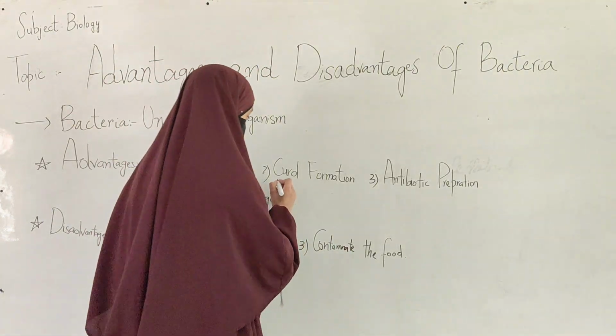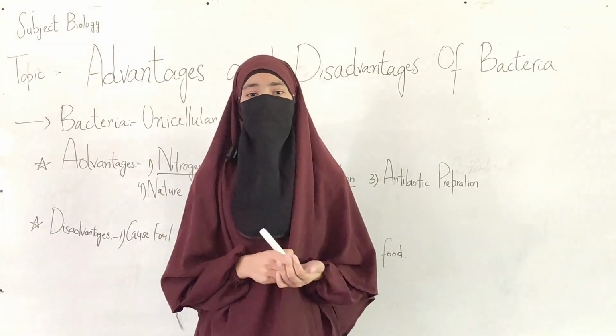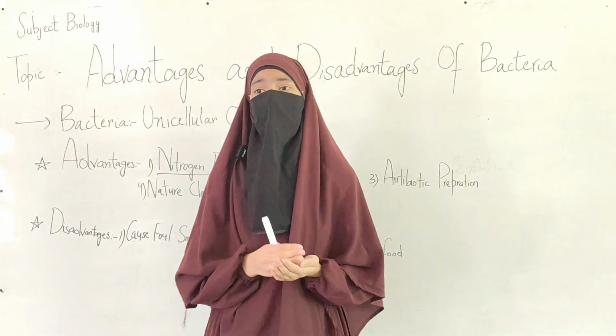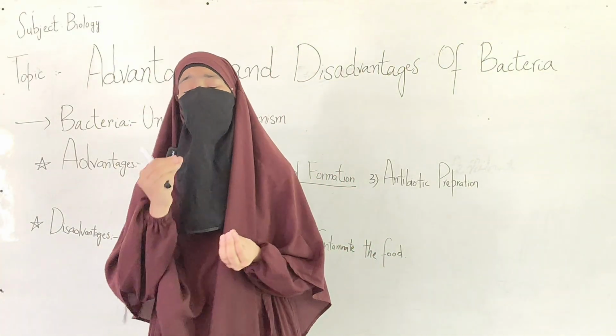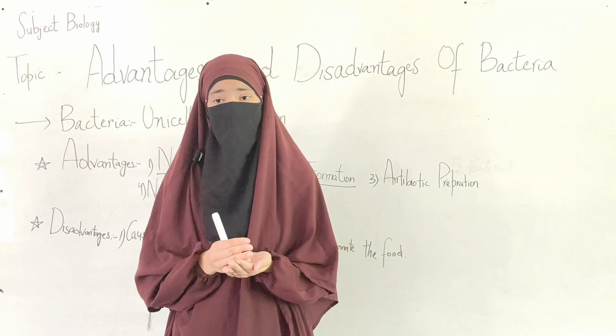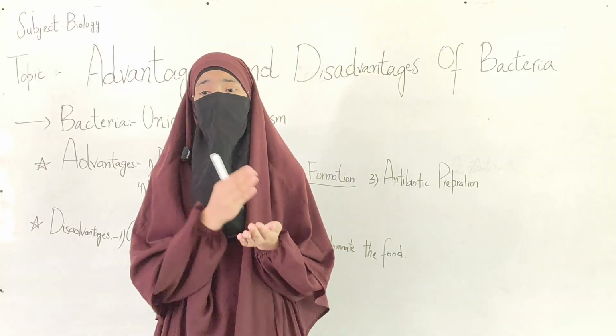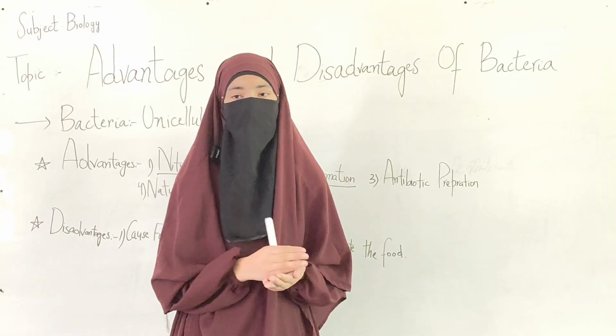Second advantage of bacteria is it helps in the curd formation. Bacteria known as lactobacillus helps in the curd formation by fermenting the lactose present in milk into the lactic acid. It lowers the pH of milk and causes the proteins to coagulate with each other.